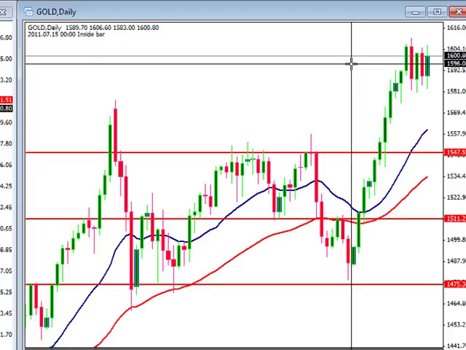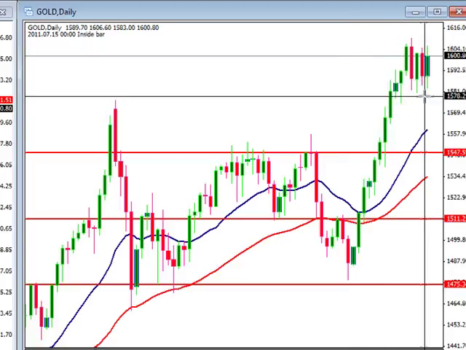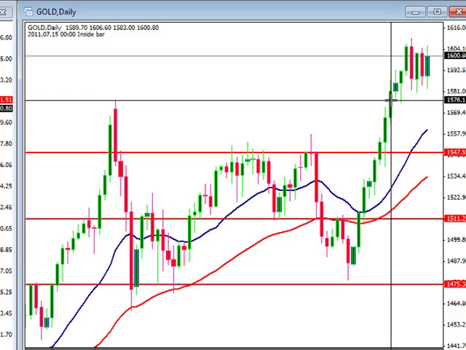Now, we all know what's going on in the States as far as the debt ceiling. And keep in mind that if we do raise the debt ceiling, that is more liquidation of the dollar, and that is a flight to gold. So we may see gold actually continue its move higher, even if we do get a vote to raise the debt ceiling limit.